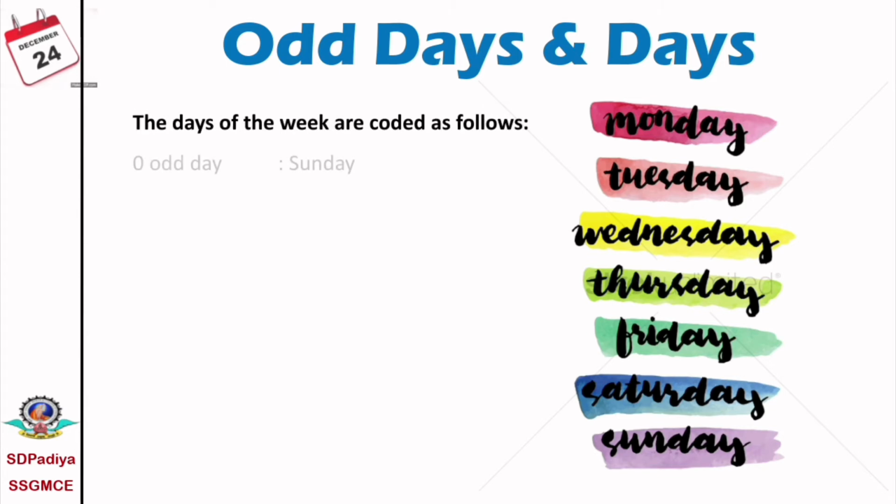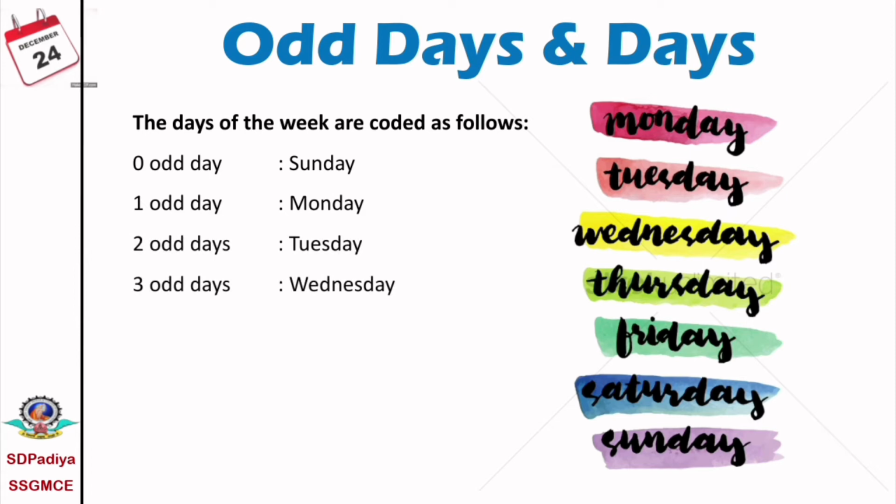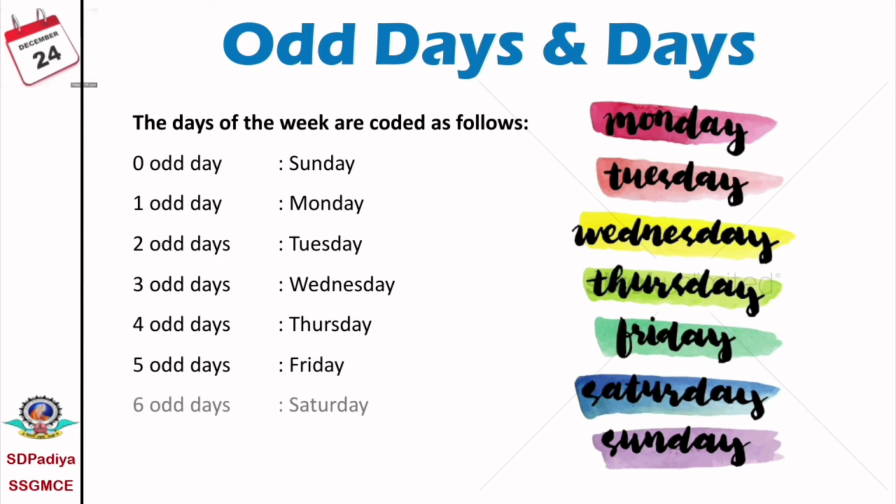Therefore, 0 odd days is considered a Sunday. 0 odd days means the week is completed, and the week is completed means the day is a Sunday. 1 odd day means Monday, 2 odd days Tuesday, 3 odd days Wednesday, 4 odd days Thursday, 5 odd days Friday, and 6 odd days Saturday. These are the relations between the odd days and the days of a week.